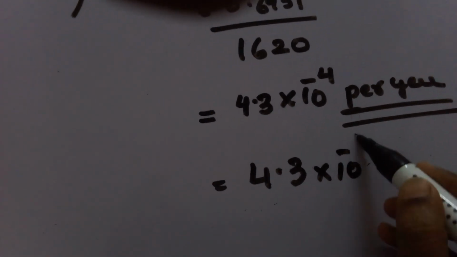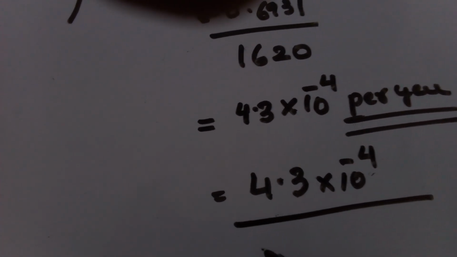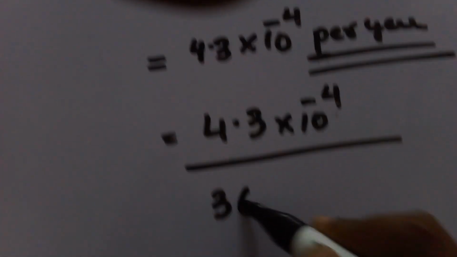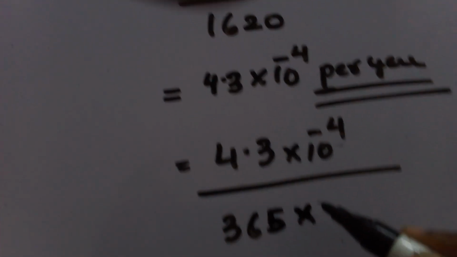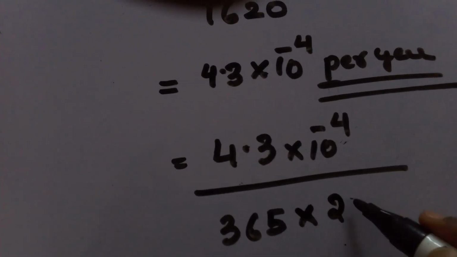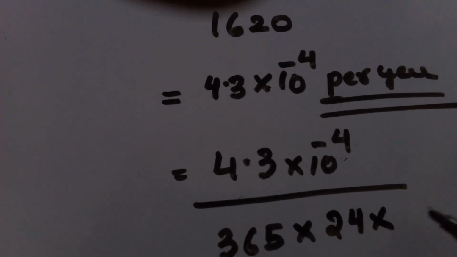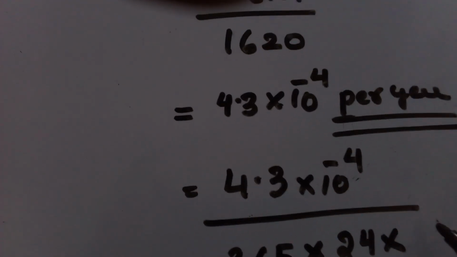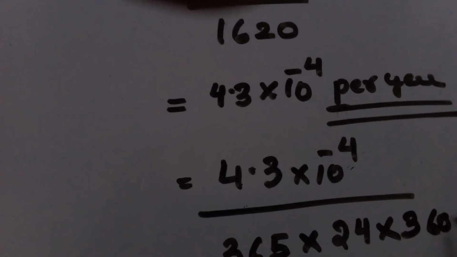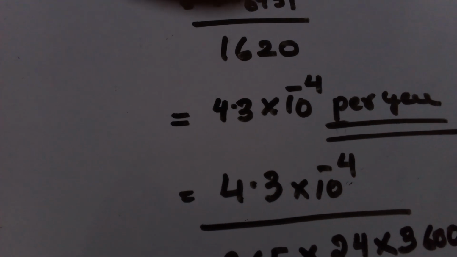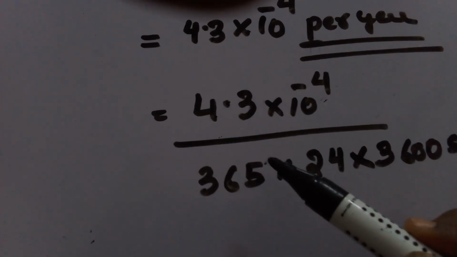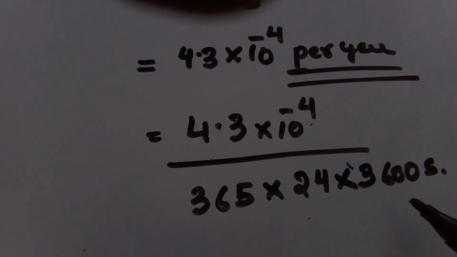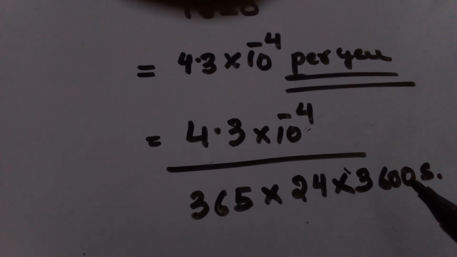10 raised to minus 4 divided by, that is 365, that is, 1 year consists of 365 days, and 1 day consists of 24 hours, and 1 hour consists of 3600 seconds.